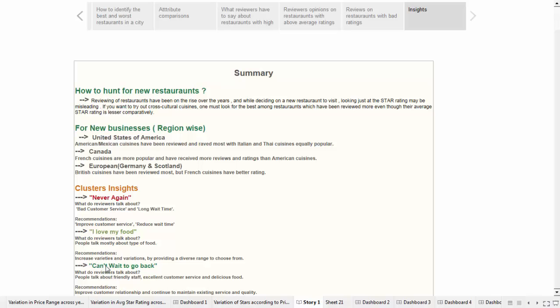And for the last and final cluster, Can't Wait to Go Back, people are talking about friendly staff, excellent customer service, and delicious food. Our recommendation is to improve customer relationship and continue to maintain existing service and quality.